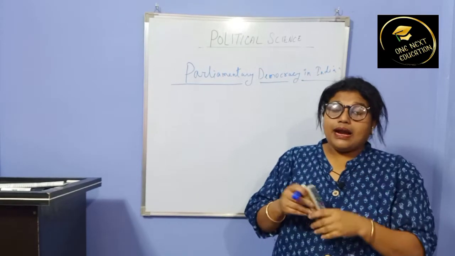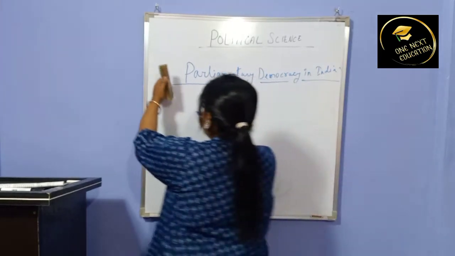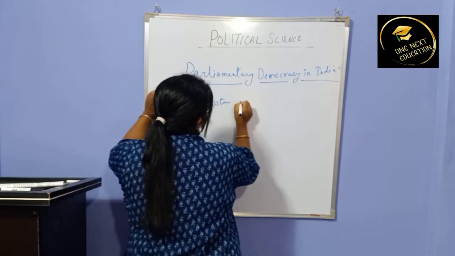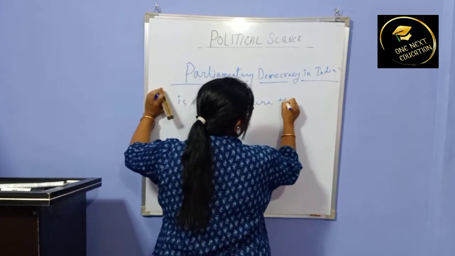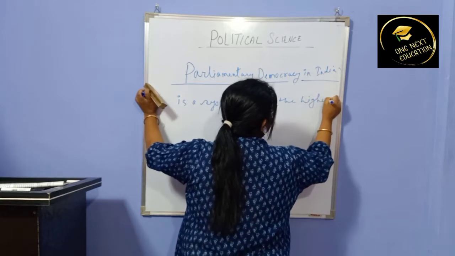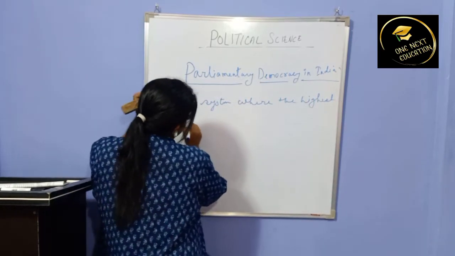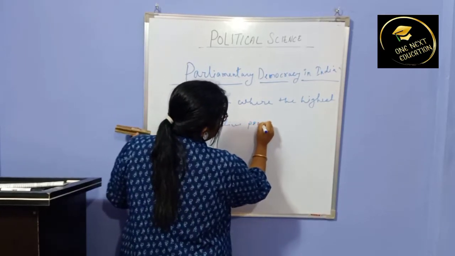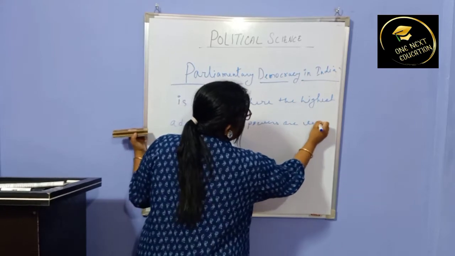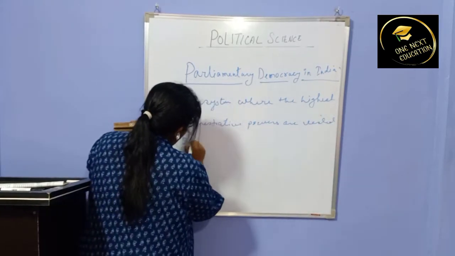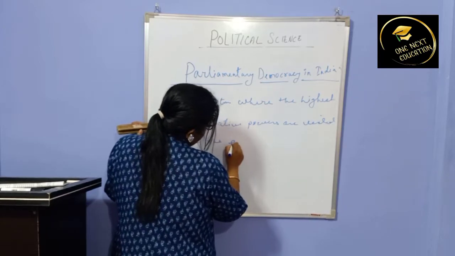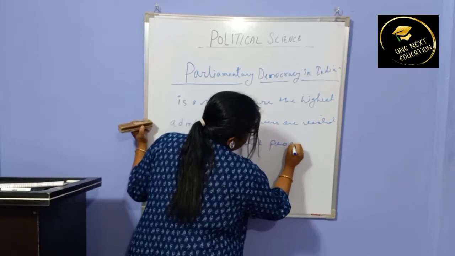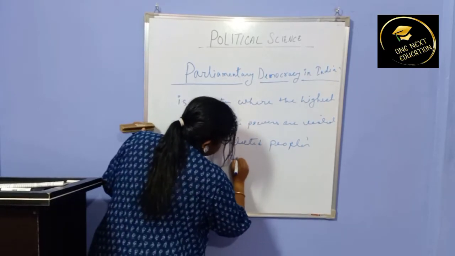That means parliamentary democracy is a system where the highest administrative powers are vested in the elected people's representative.